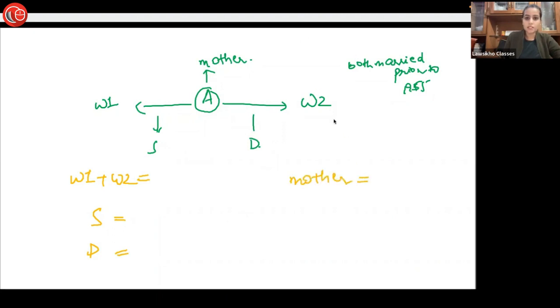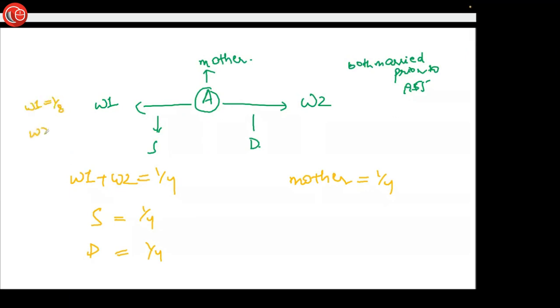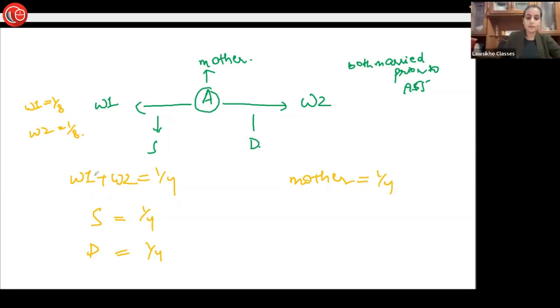So this means that 1/4, 1/4, 1/4, and 1/4. So here the widow 1 and widow 2 will get 1 by 8 each. Clear about this thing? Any doubts as to this illustration? Shall we move ahead? Okay, let's move ahead.